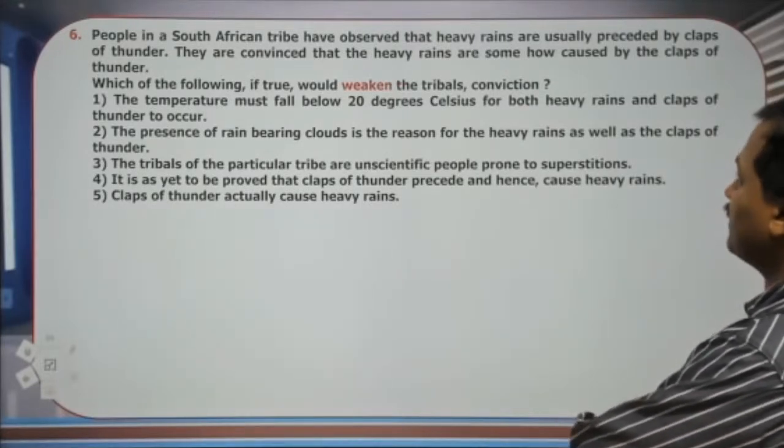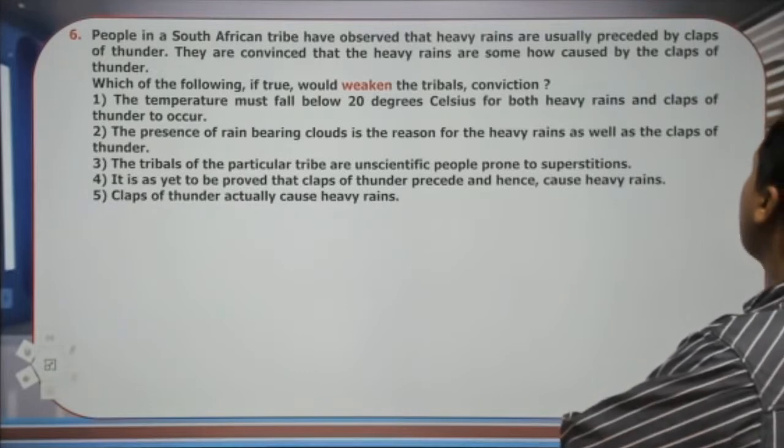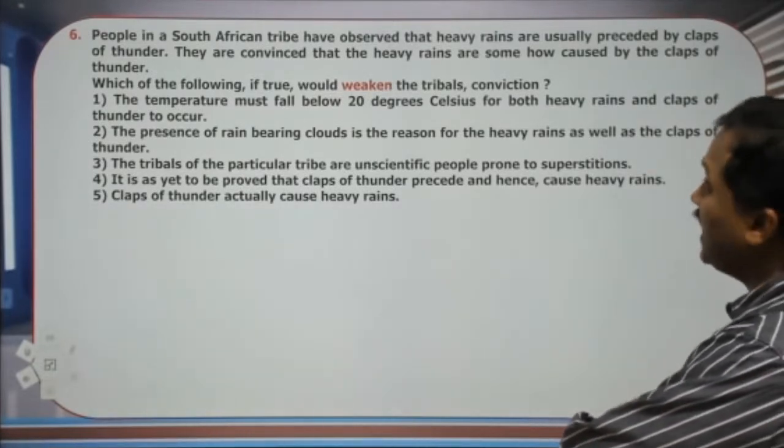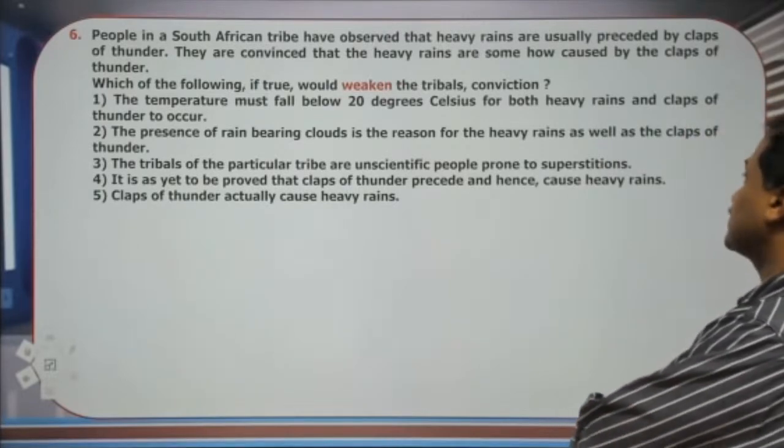They are convinced that the heavy rains are somehow caused by the claps of thunder. Which of the following, if true, would weaken the tribal's conviction?